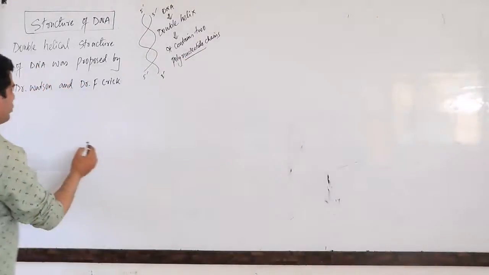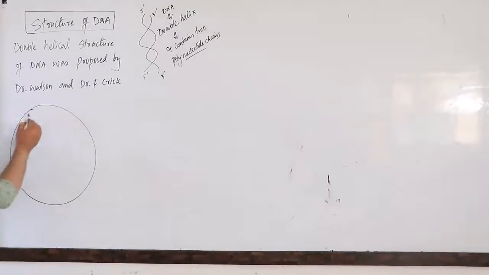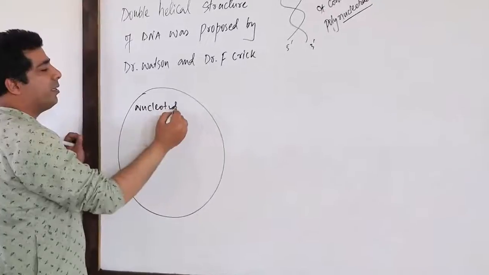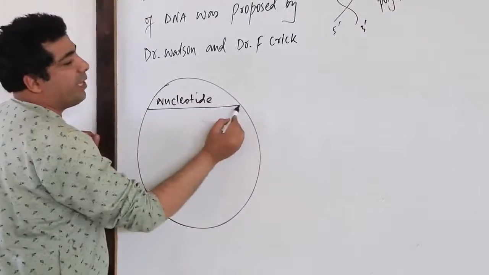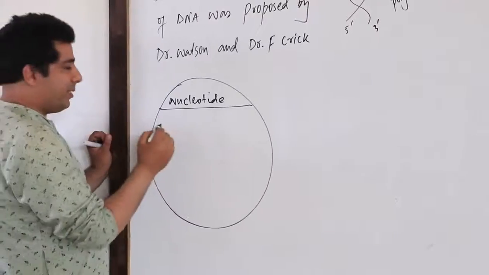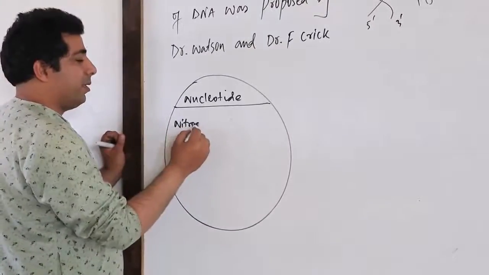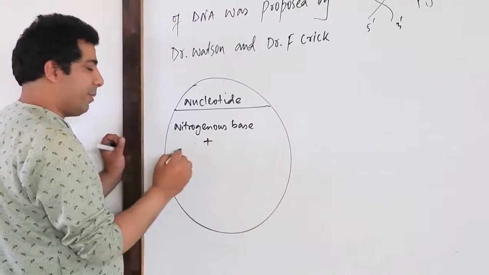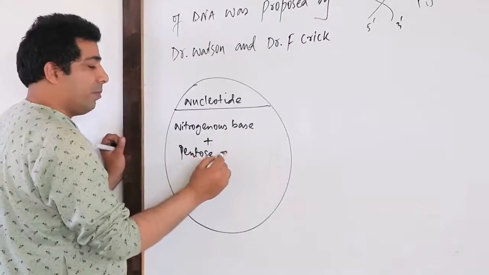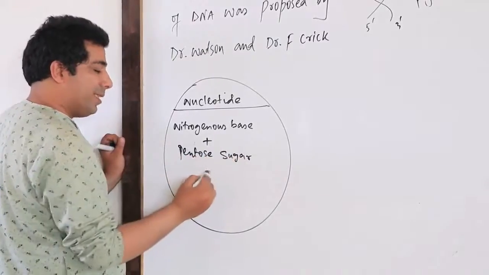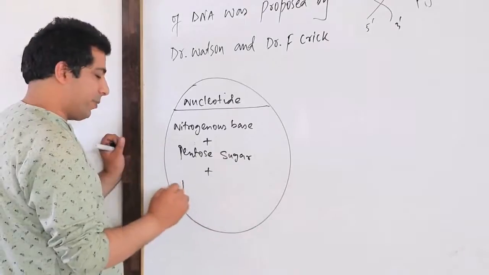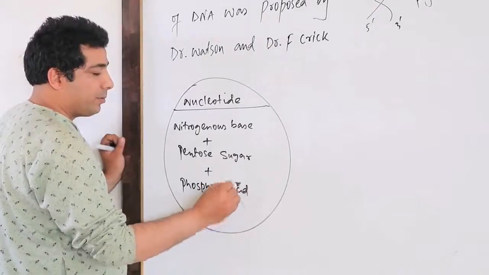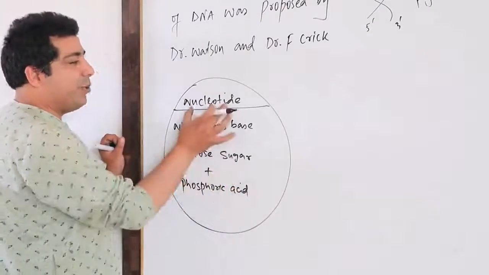What is the nucleotide combination? Everybody knows about it. Can you self focus here? If I have a nucleotide with me, it contains three things. Yesterday we have seen, it contains a nitrogenous base, plus it contains pentose sugar, plus it contains phosphoric acid or inorganic phosphate. We can say phosphoric acid. Correct? These are the three things present in a nucleotide.